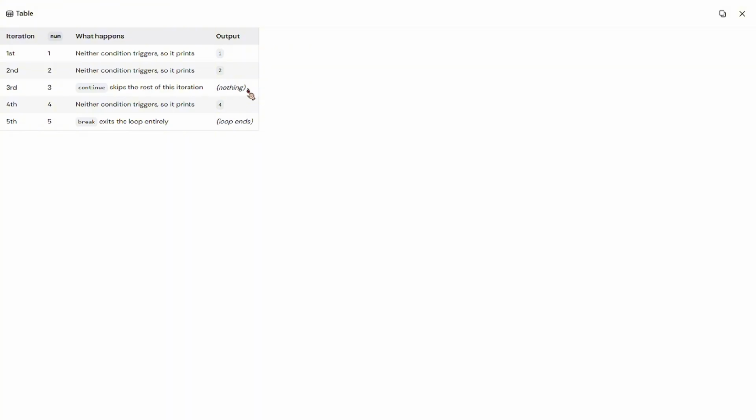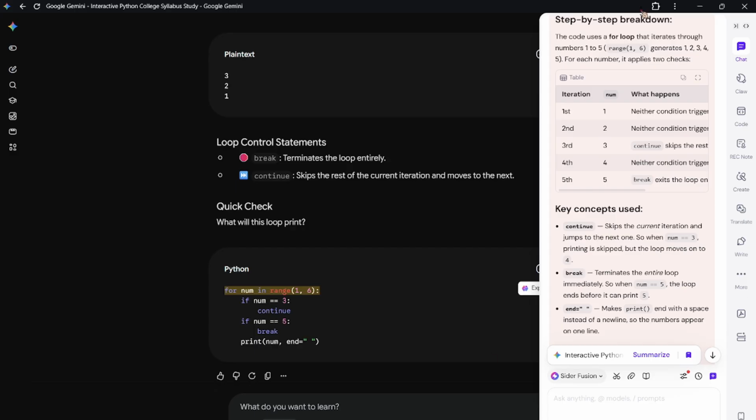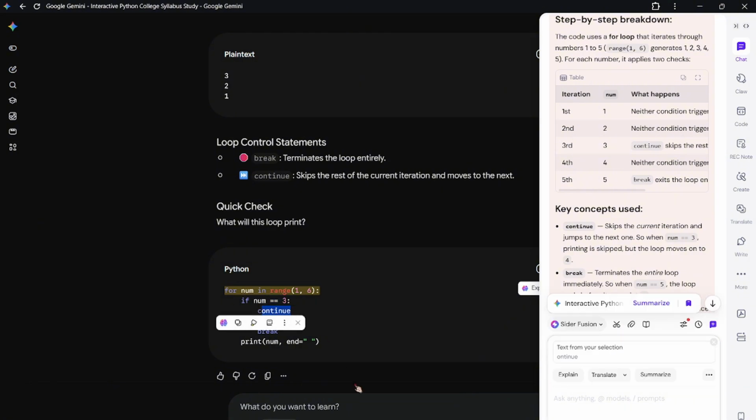For the second, neither condition is triggered, so it prints 2. But in the third, continue skips the rest of the iteration, nothing printed. So for 3, when i is equal to 3,